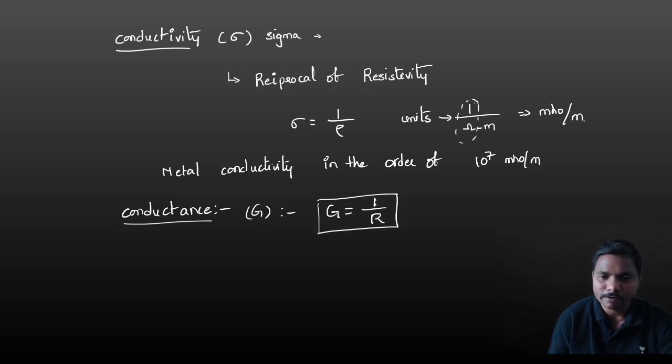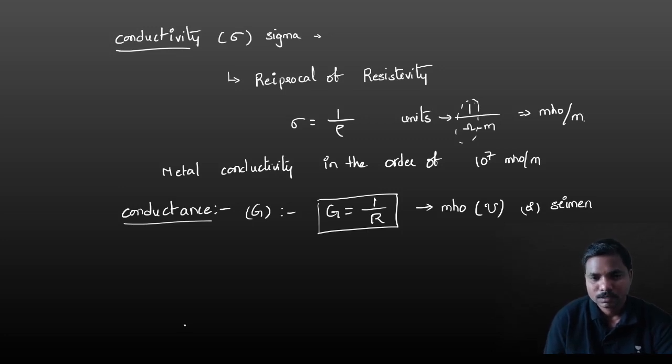The units will be 1 by ohm, that is mho, the symbol is like this, or another unit, Siemens. Units are very important. Conductance G is equal to 1 by resistance, in mho or Siemens.